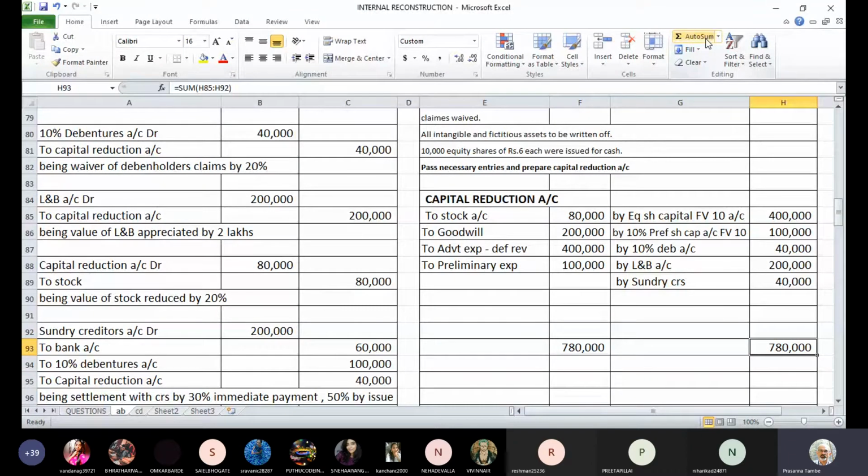So that means no balance is left in capital reduction account. So your capital reduction account is automatically balanced at 7,80,000 rupees. So that means we don't have to do anything further.